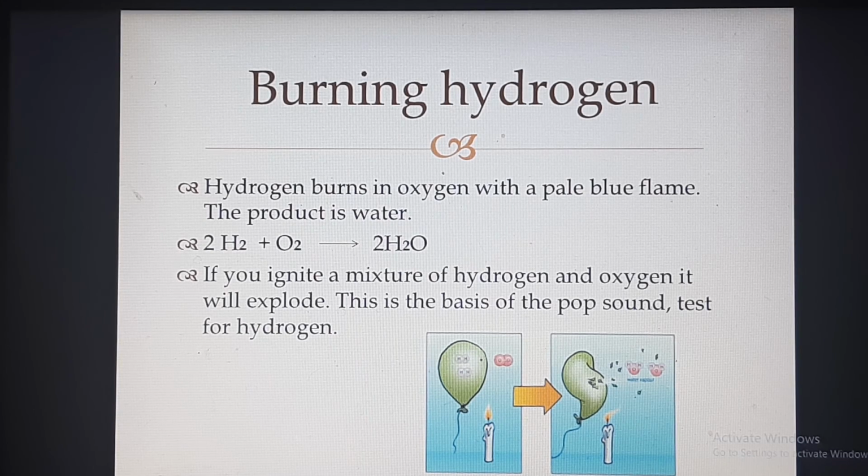It can be seen in this picture. There is a balloon. Inside the balloon, which gas is there? H2 means hydrogen gas. When it goes near the candle, it will pop. That means the balloon will break with a pop sound. So this pop sound is the identification test for hydrogen.